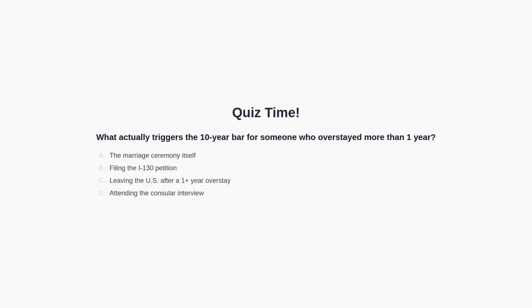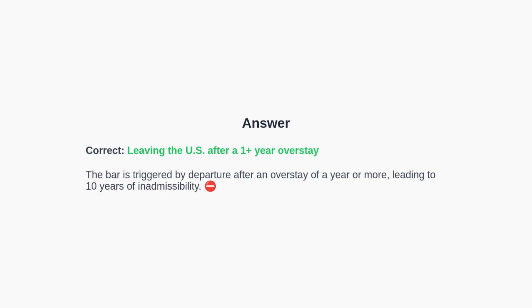Quiz time. What actually triggers the 10-year bar for someone who overstayed more than 1 year? Is it the marriage ceremony itself, filing the I-130, leaving the United States after a 1+ year overstay, or attending the consular interview? You may pause the video now to think about the answer. We will discuss the answer in the next section of the video. The correct answer is leaving the United States after a 1+ year overstay. That departure triggers the 10-year period of inadmissibility.